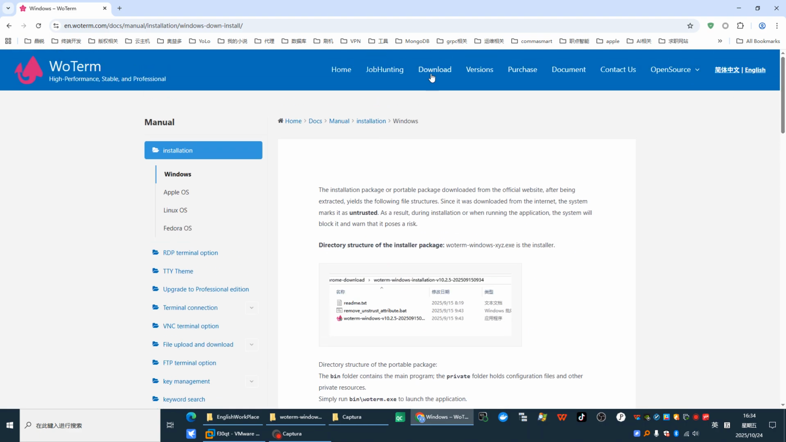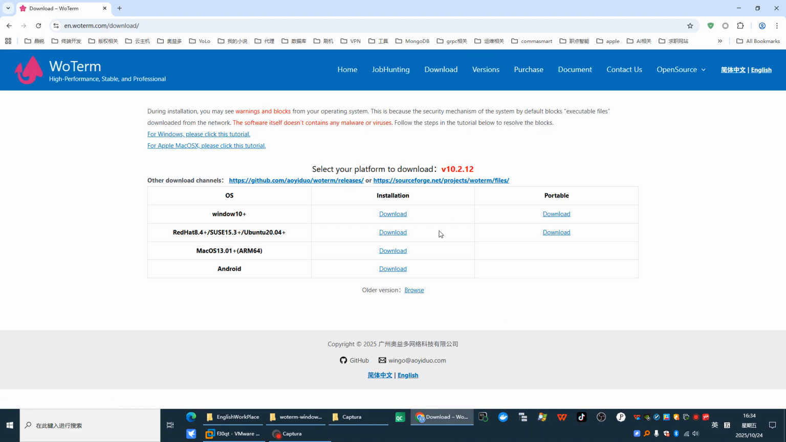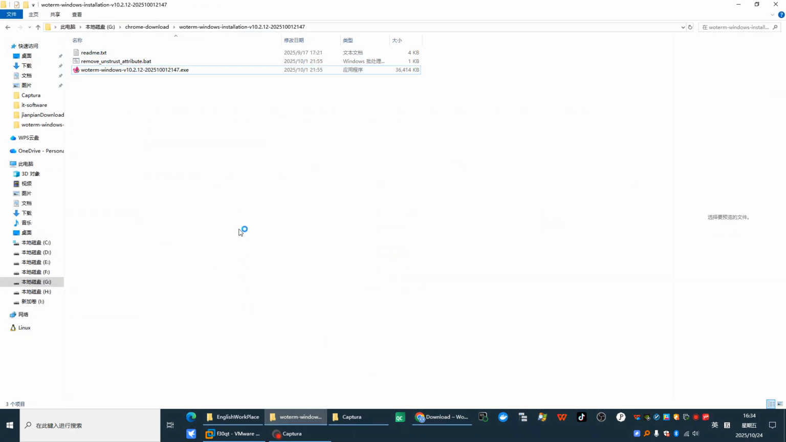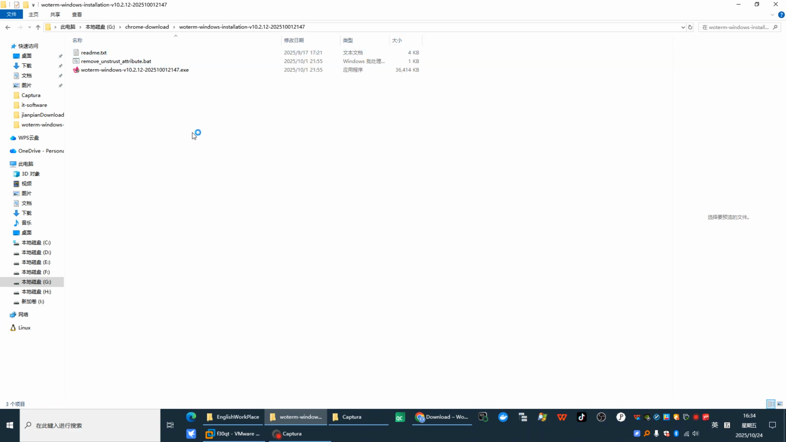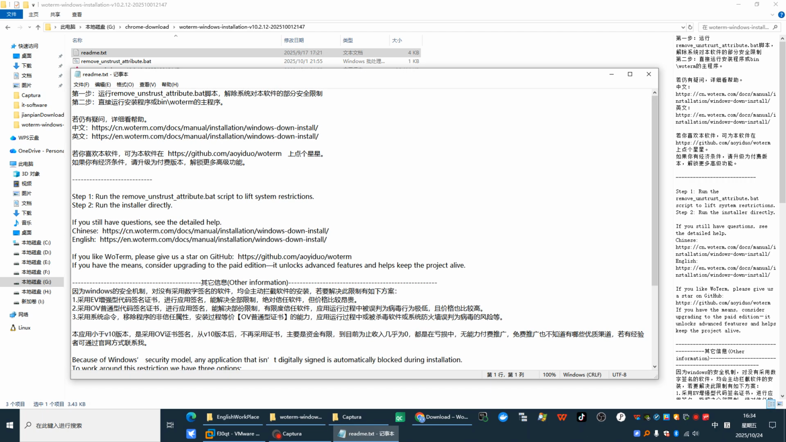Let's go back to the download page. You can choose the installation package or the portable package. I take the Windows 10 installation package as an example. I have downloaded it here and unzipped the files. Check the README. Also a short tutorial.